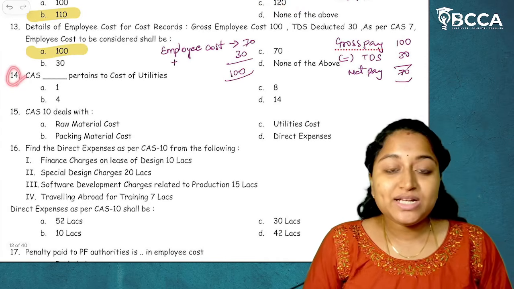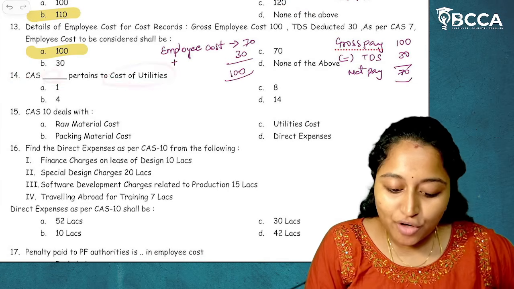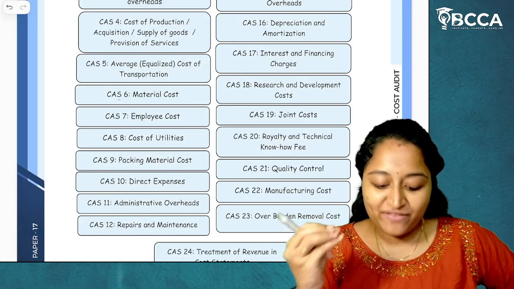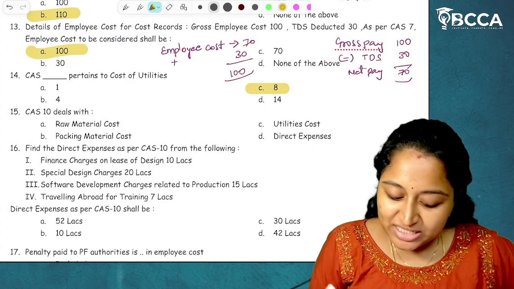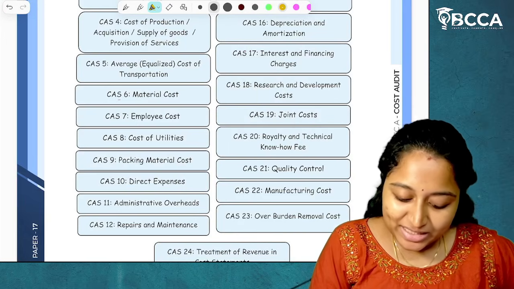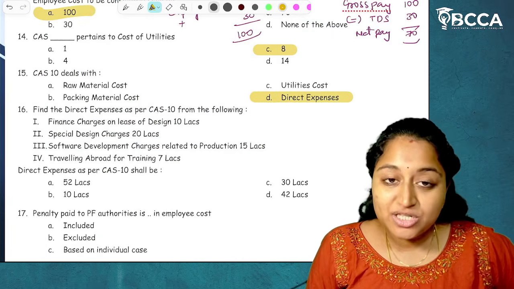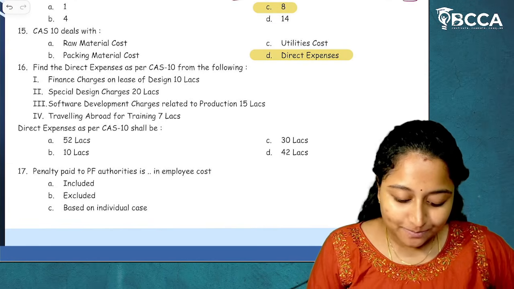Then question number 4. Cost accounting standard dash pertains to the cost of utilities. As I've told you, the names are very, very important. CAS 8 deals with cost of utilities, option C. Then CAS 10 deals with what? CAS 10 deals with direct expenses, option D. As it is a direct question, no explanation is required for that.